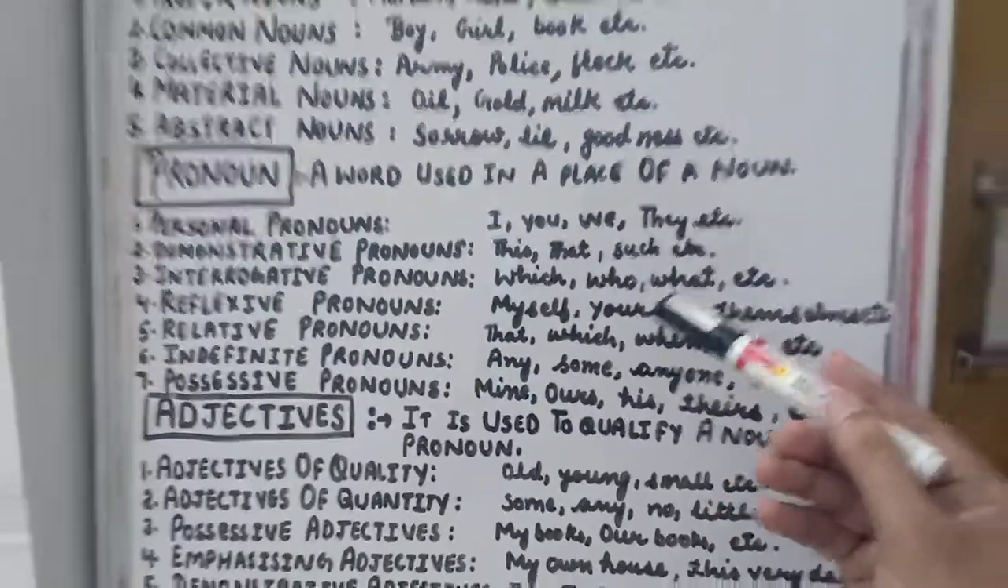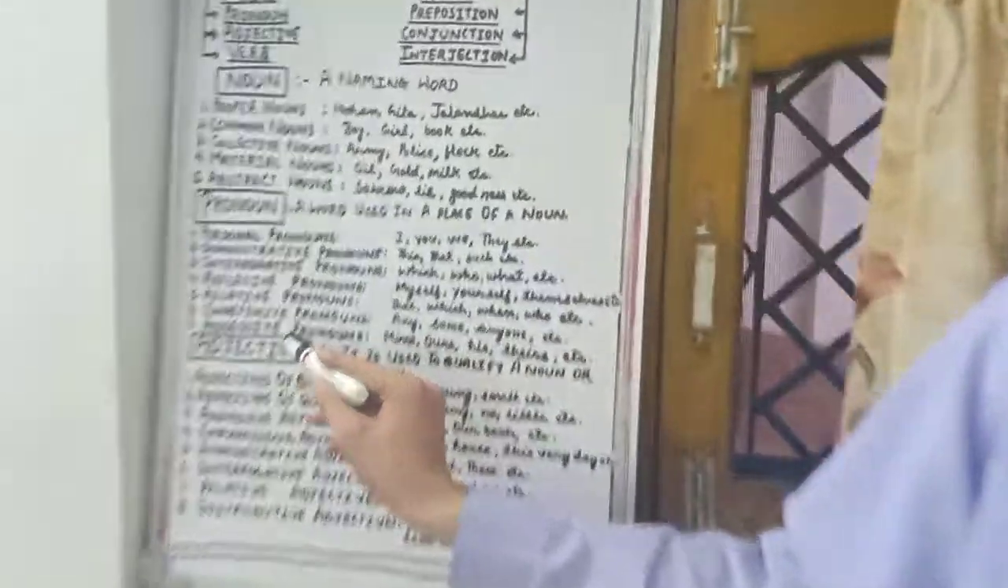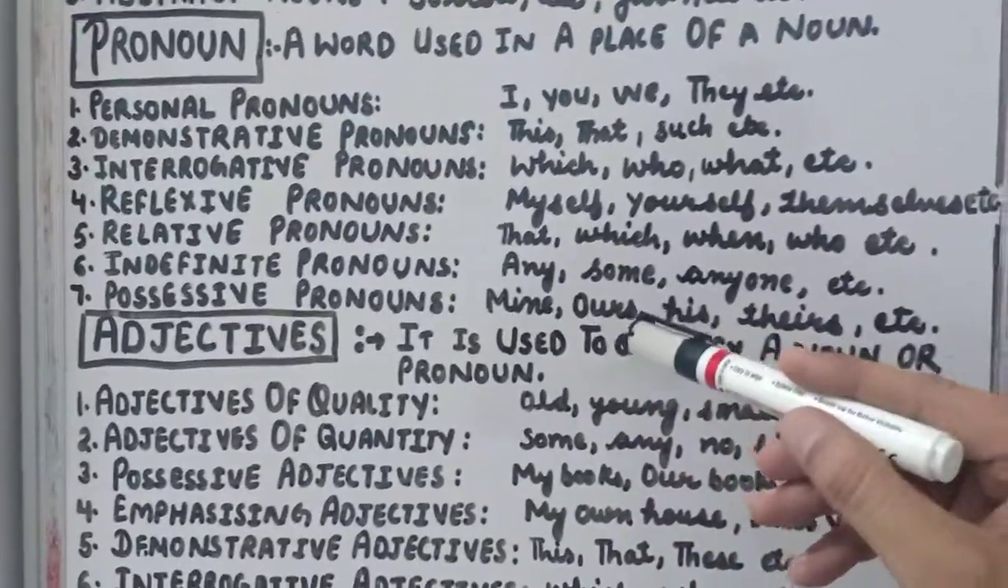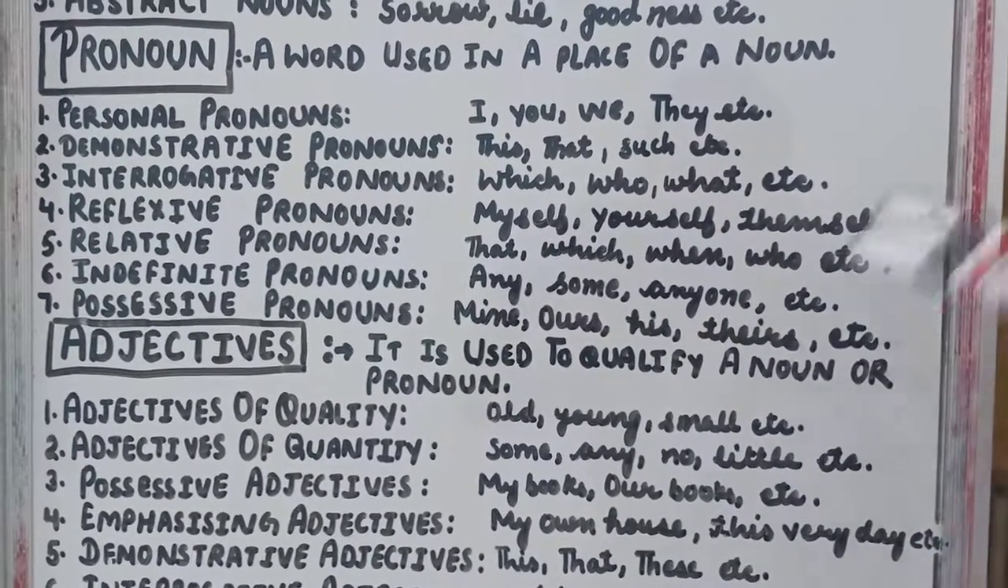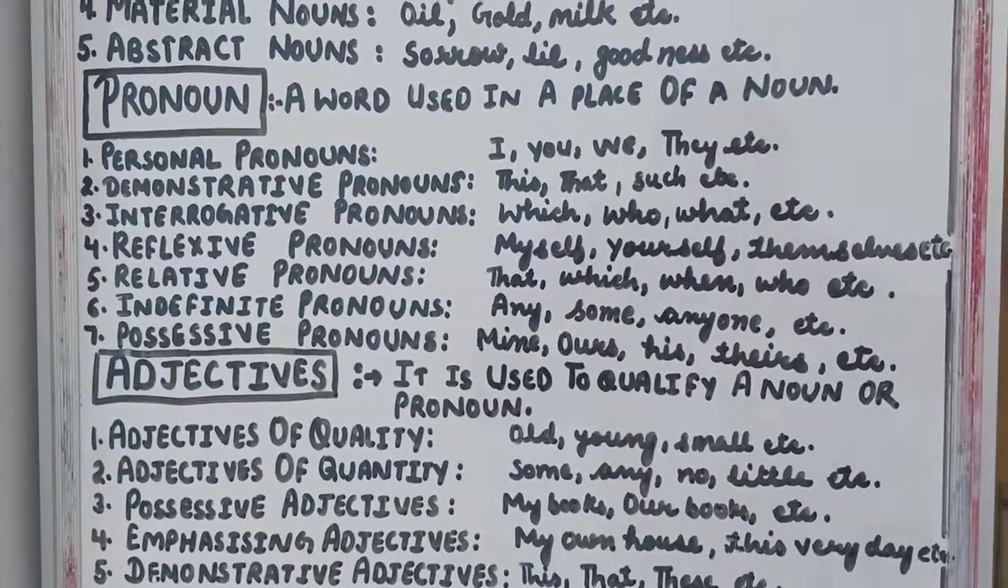When we have to use these 2 words, any or some, we have to be very careful. Any is used in a negative sense. I don't have any money. That is negative. I have some money. It means in a positive sense, that I have. Last in the pronoun is possessive pronouns: mine, our, his, theirs, hers. So these are the 7 pronouns.